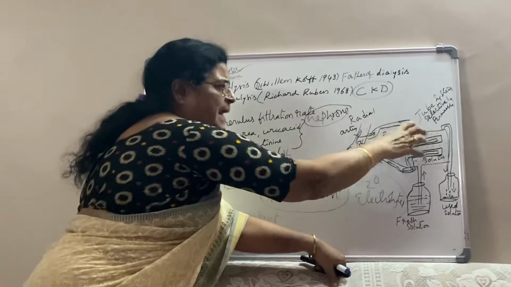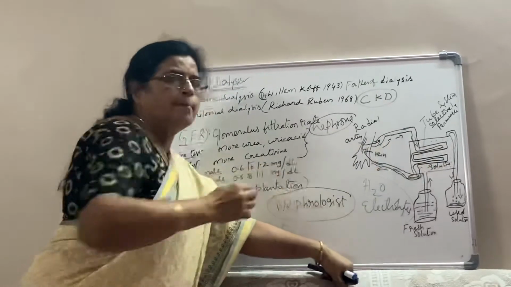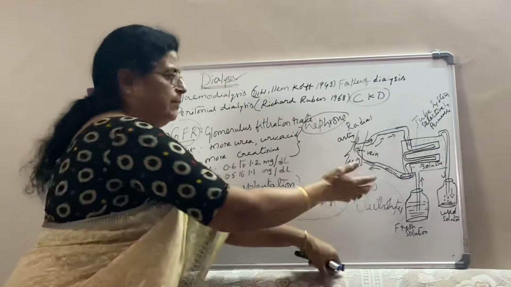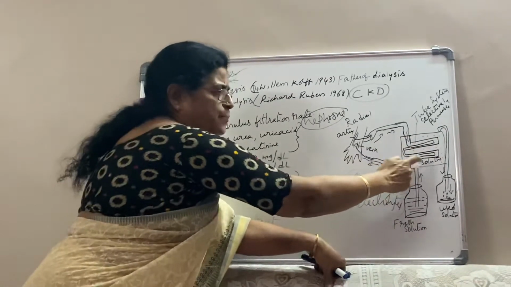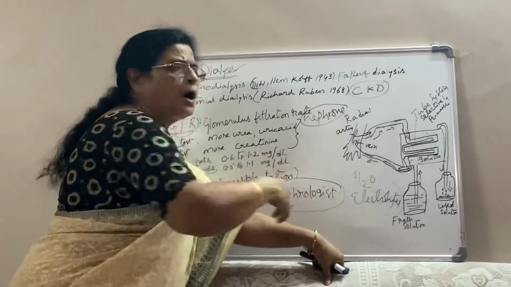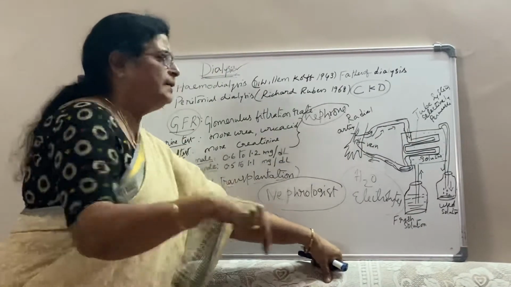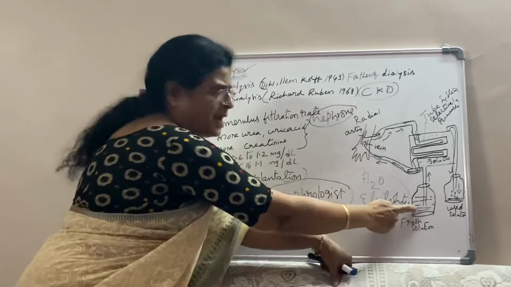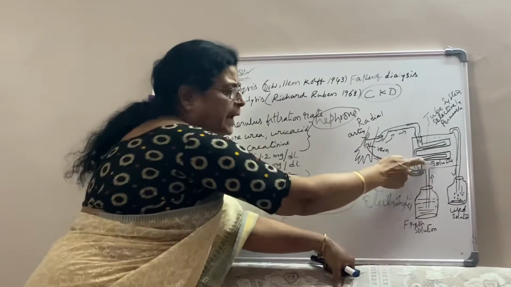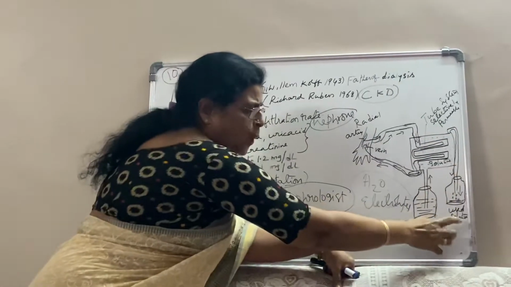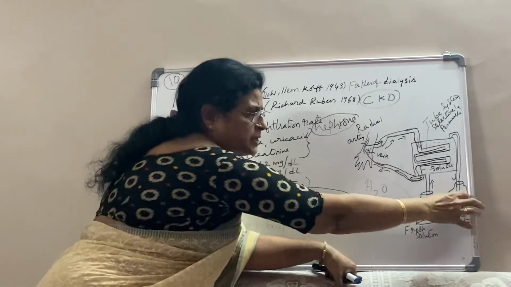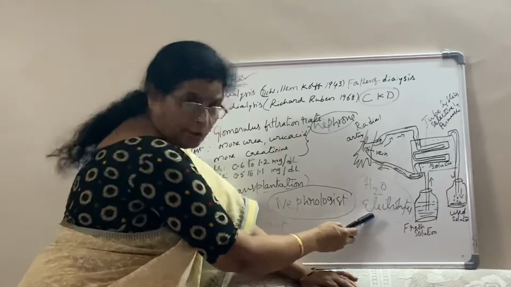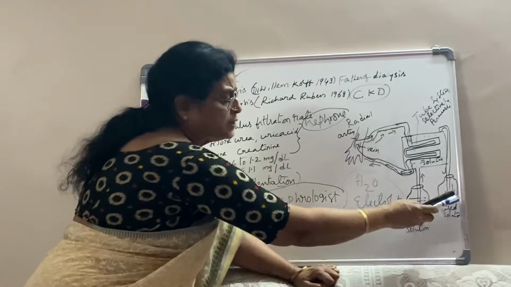So when this blood is allowed to pass through the tubules, the nitrogenous waste will be diffused out of the blood into the tank. So the blood is moving through the cellophane tube. Then what happens here? The waste materials are diffused out of the blood into the dialyzing liquid. See here, two bottles are appearing, no? One bottle is the fresh dialyzing solution which is going into the tank, and the other is the used solution coming out. This solution is with what? Nitrogenous waste materials. So this is the fresh solution, which has the purified water and electrolytes, and this is the used solution with the nitrogenous waste materials.